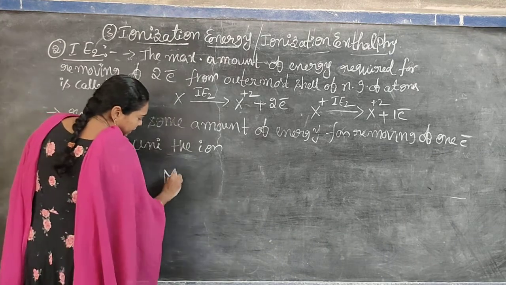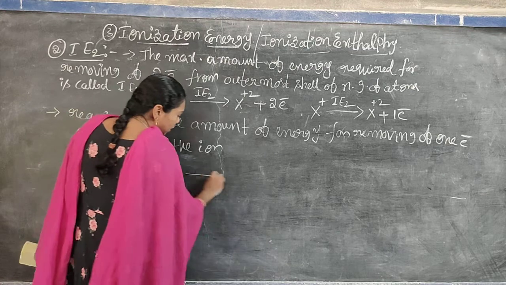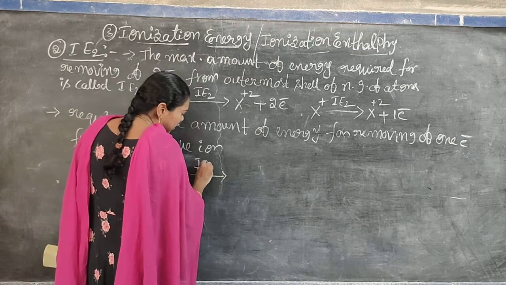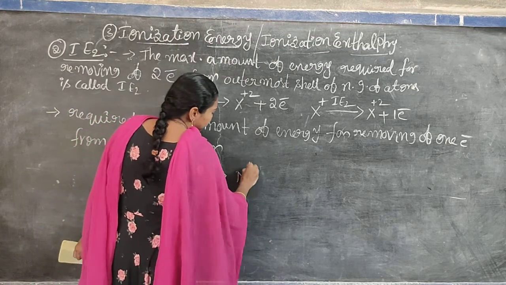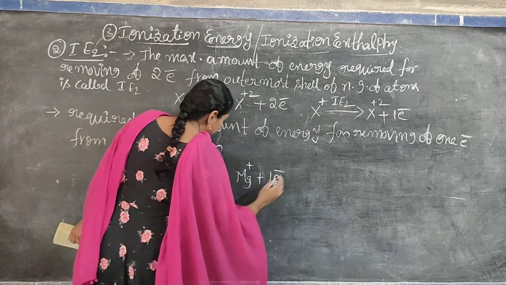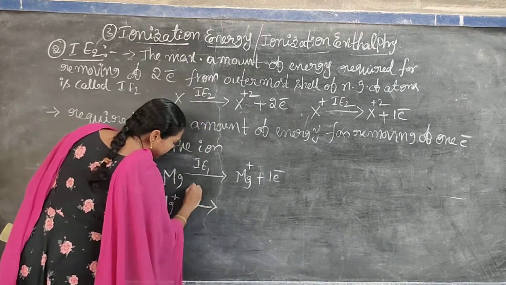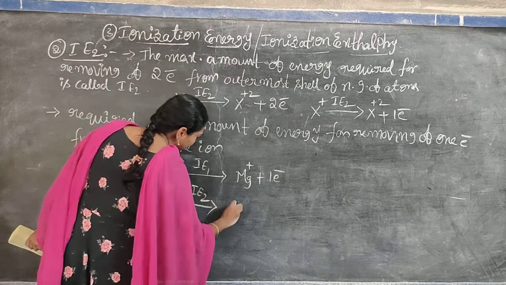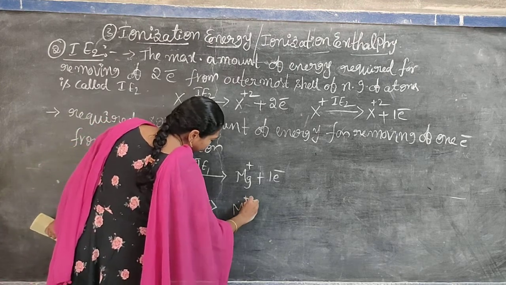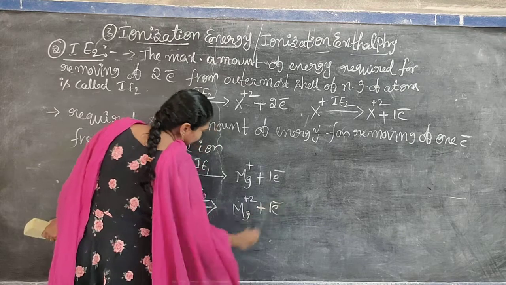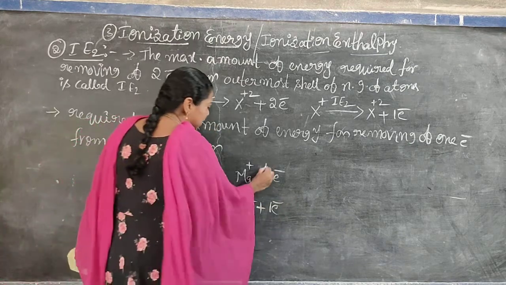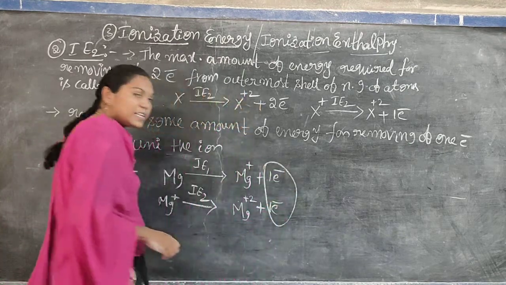Examples are magnesium. First we require IE1, and it is converted into Mg plus and an electron. Then for Mg plus we require some amount of energy, called IE2, and Mg plus is converted into Mg plus 2 by loss of one more electron. So in total, how many electrons? Two electrons. Do you understand?